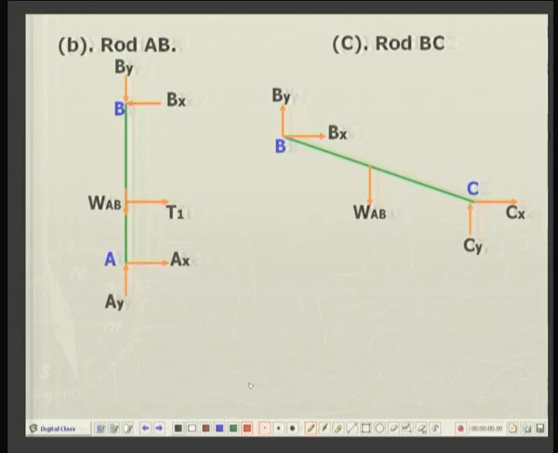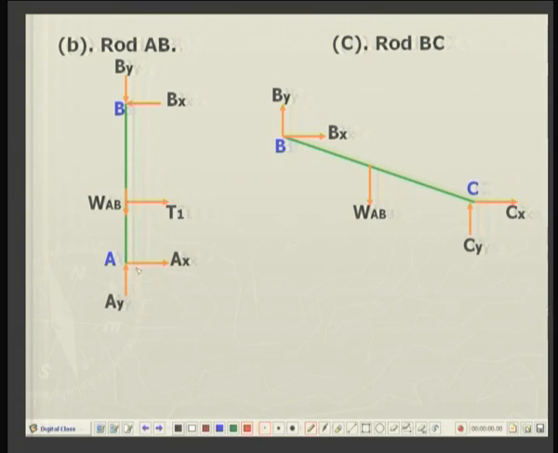Next, we will have, let us say, the rod AB. Now, the rods may be heavy rods, they have their own weight also. So, B is a pin joint, so it means it can have both horizontal and vertical reaction.